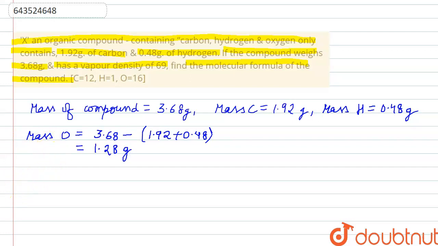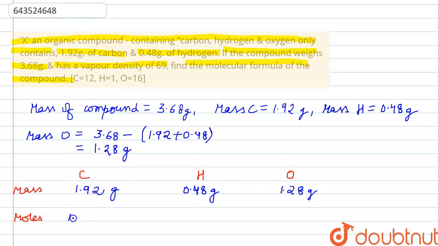Now let's write mass of carbon, hydrogen and oxygen and moles of carbon, hydrogen and oxygen. So the mass of carbon given to us is 1.92 grams, hydrogen 0.48 grams and oxygen 1.28 grams.